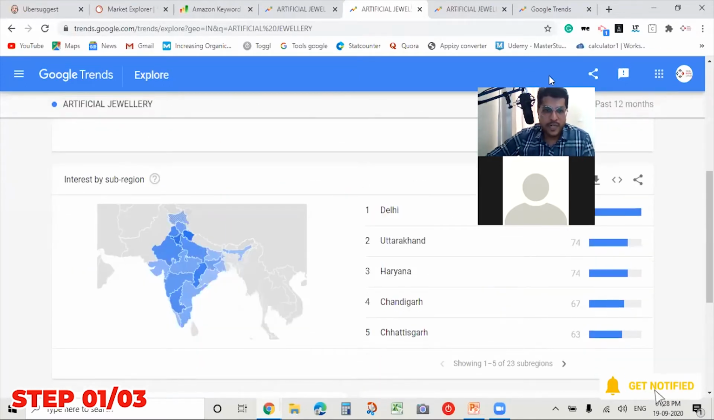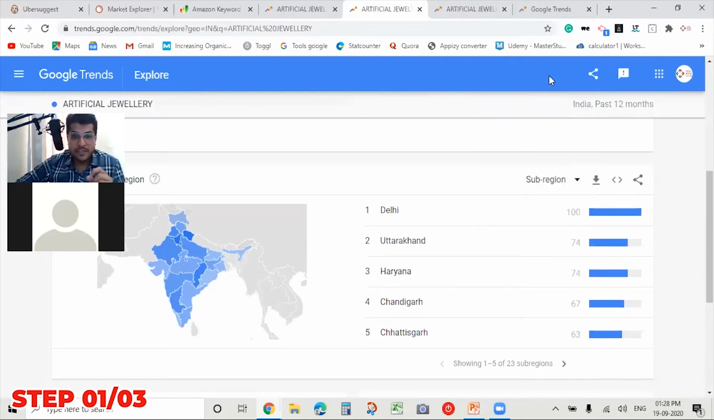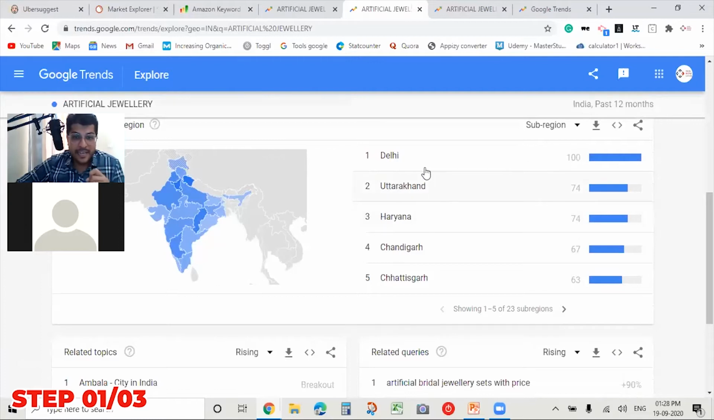Now when you run this search, this is where you get the demand. Now you know that Delhi has the highest demand for artificial jewelry. Second is Uttarakhand, Haryana, Chandigarh, and Chhattisgarh, and so on. So these are the areas.